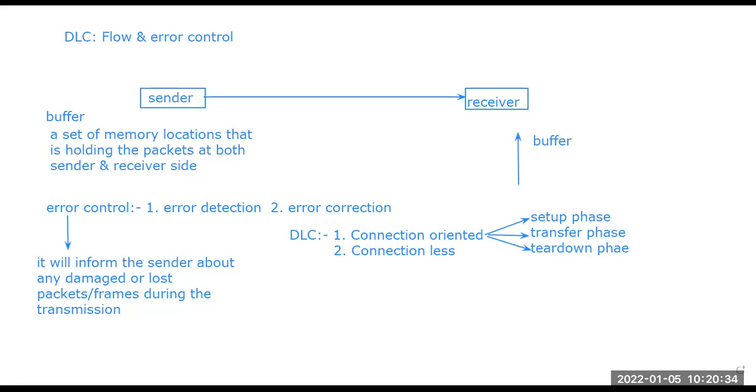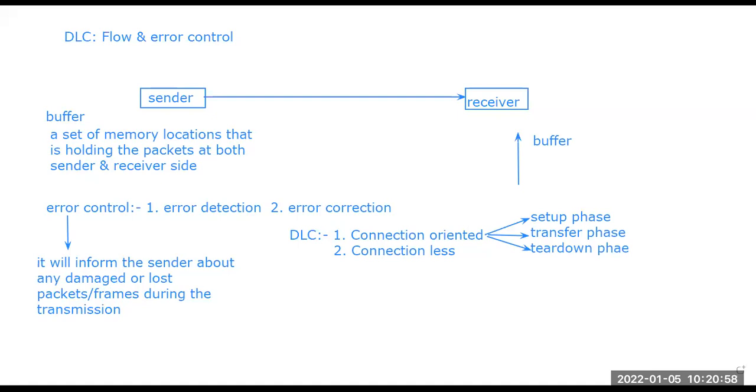So the frames will be in order, and the receiver does not wait to receive all the frames, because the frames will be going in order from the sender side to the receiver side via that particular dedicated path. So in both the cases, connectionless and connection oriented protocol, the scenario goes on, right?